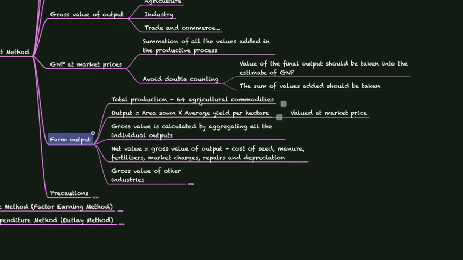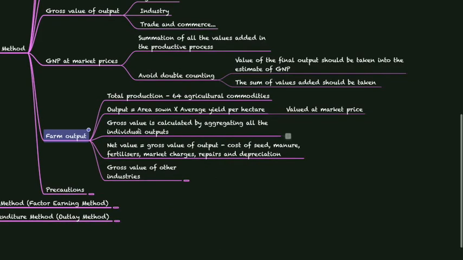For each of the 64 agricultural commodities, we calculate output using the formula area into average yield per hectare at market prices. And finally, all the 64 outputs are added together to give the gross value.